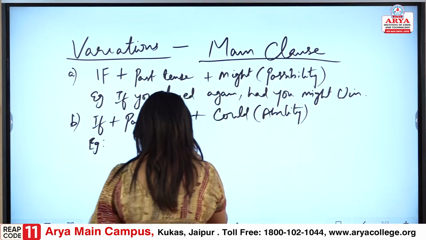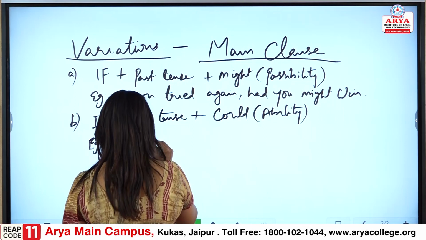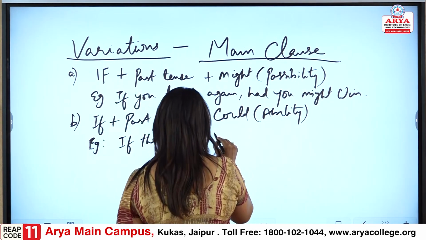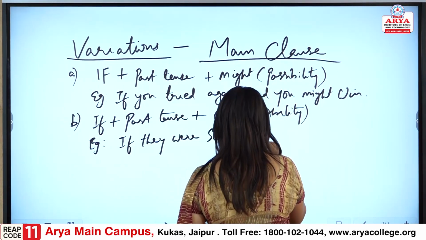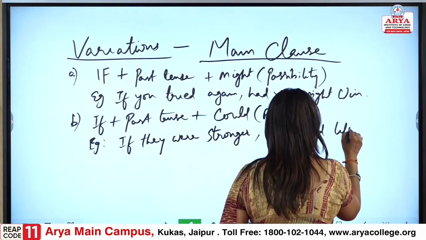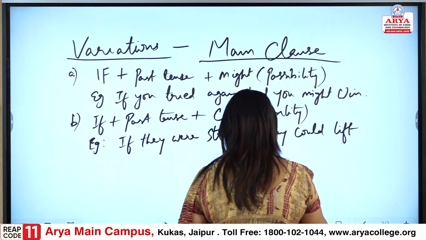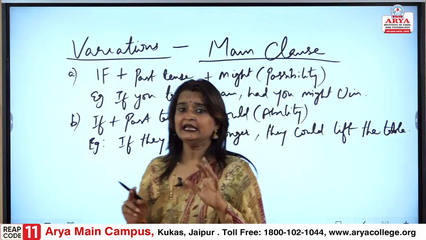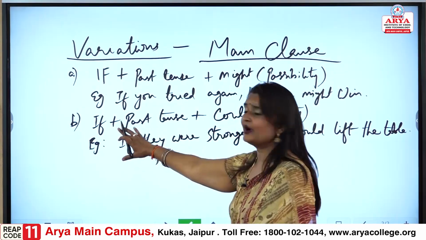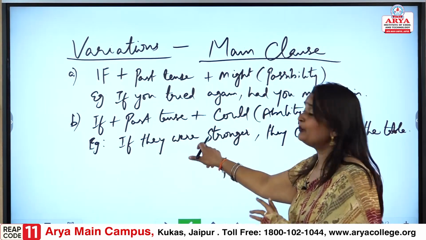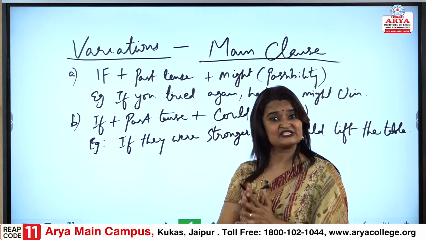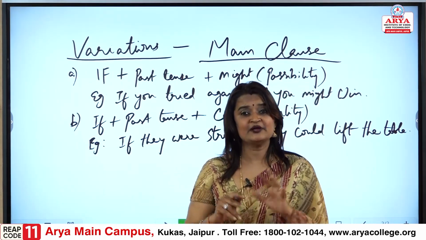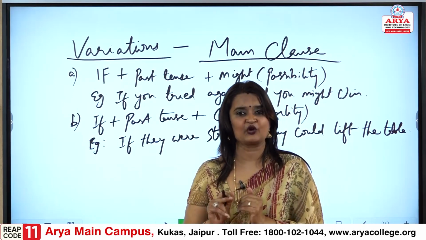So, if they were stronger, they could lift the table. How are we able to understand? If they were, it is past tense. If they were stronger, it is not about the present that they are talking about.